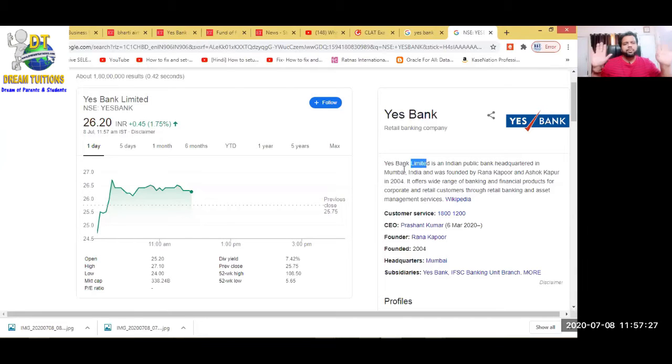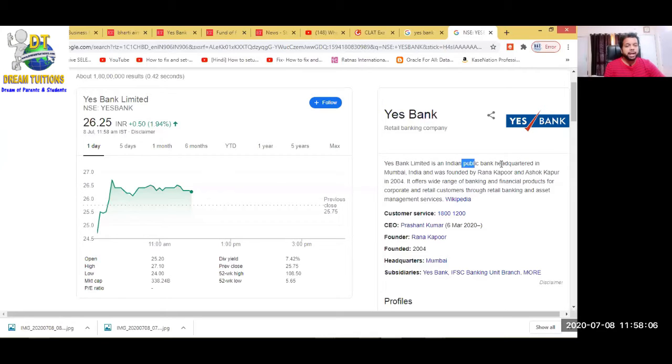Attend as if some information I'm sharing with you, and let's understand that information. Okay. So I'm just sharing one piece of information. Yes Bank is a limited bank. It's an Indian public bank. Public bank means the general public has invested in this bank by purchasing shares of this bank. Even I might have purchased these shares of the bank. Okay, all over the world, especially in India, many people, the general public, have bought shares of this bank. That's why it is called an Indian public bank.